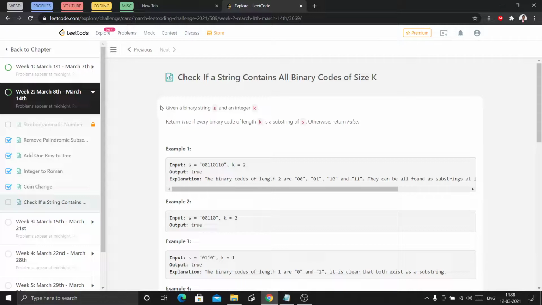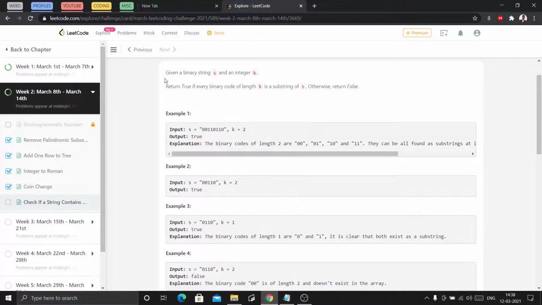Given a binary string s and an integer k, return true if every binary code of length k is a substring of s. Otherwise, return false. Let's explain better with an example. Let's take this example.